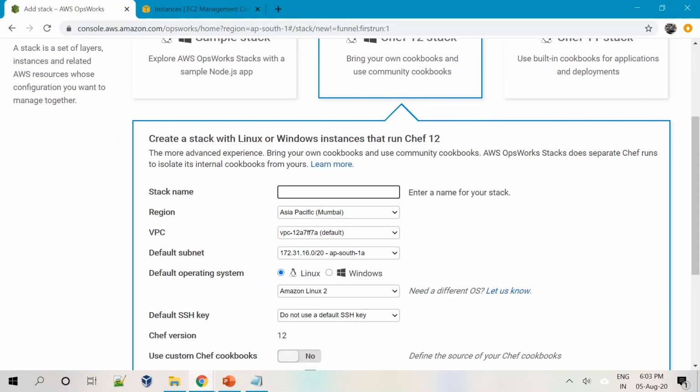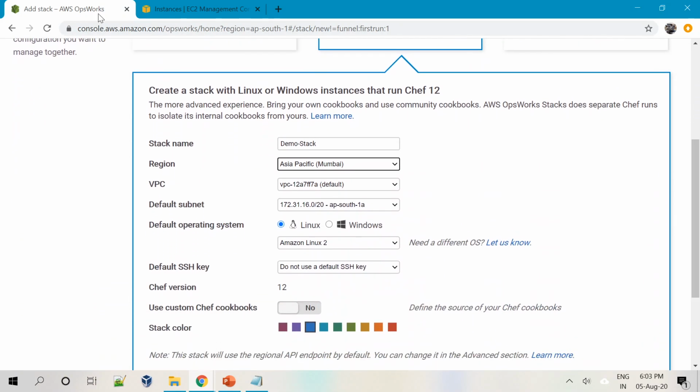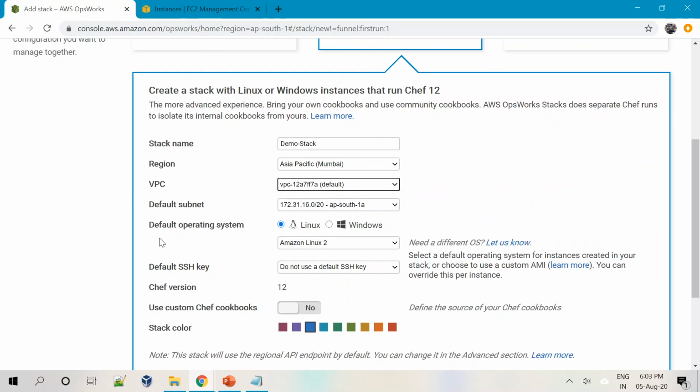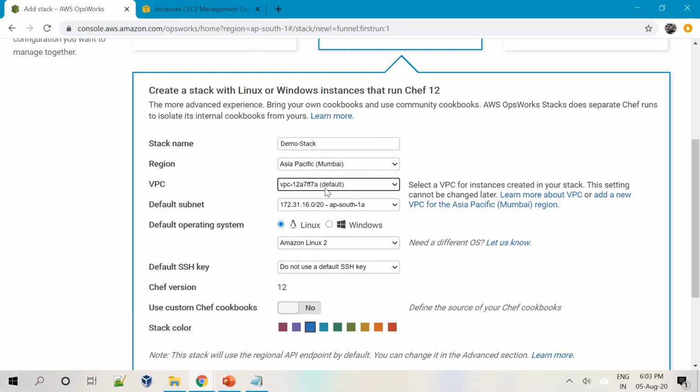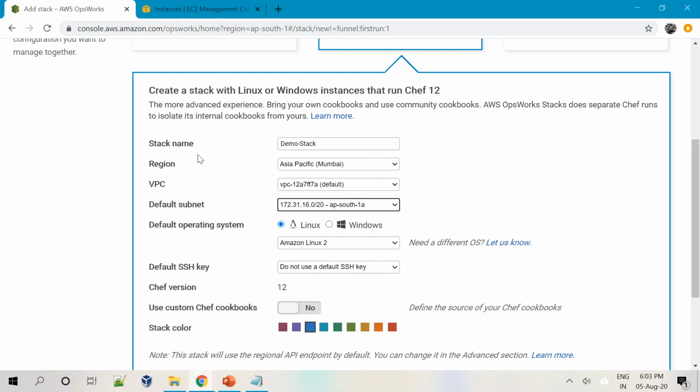Then I'll give a stack name here and I will call it demo stack. And then the region, I would like to work in the Mumbai region. I was here in the Mumbai region, so I will continue to work in the Mumbai region. And then it will ask for a VPC. You have an option of creating all the resources of this particular stack within the default VPC, or you can also create another VPC as per your requirement and refer to that as well. I would go with the default VPC. I do not have any other VPC available here. So I'll say default subnet. I'll go with 1A, 1B, 1C. So I'll go with 1A, the default one.